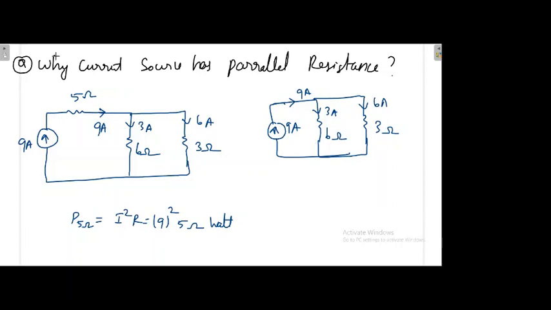So again, what is the conclusion? That 5 ohm will not have any effect on other part of the circuit.